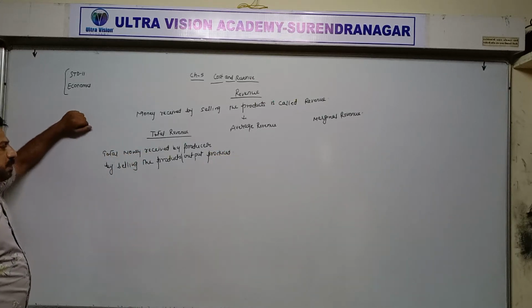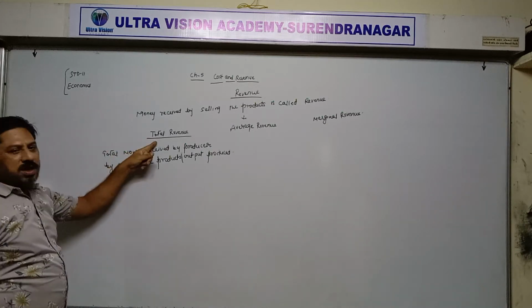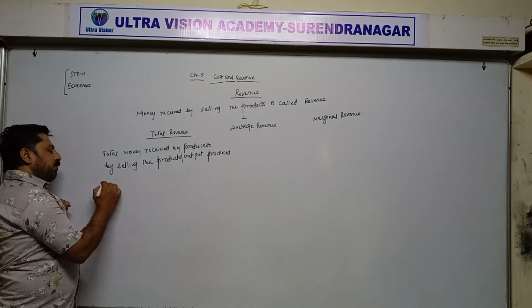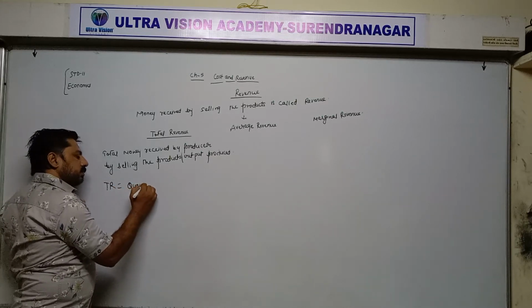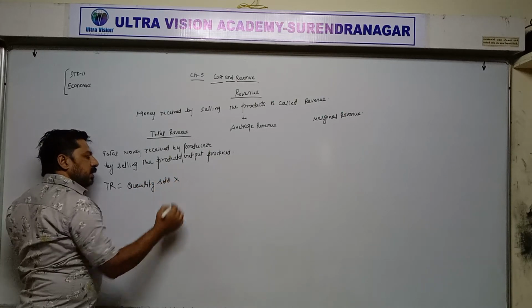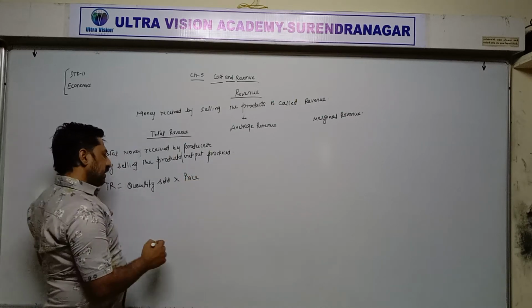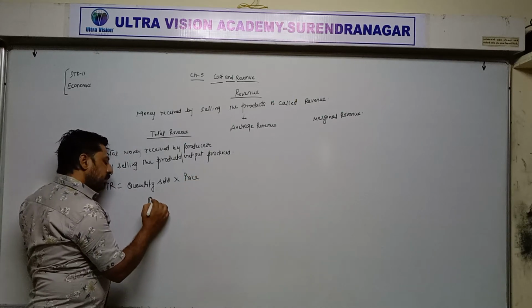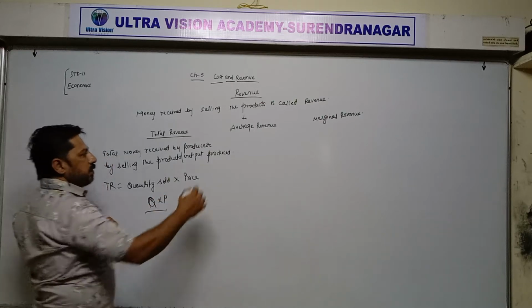Total money received by producer by selling the products output produced is called total revenue. And total revenue formula: quantity sold into price. In short, Q into P. That is called total revenue.